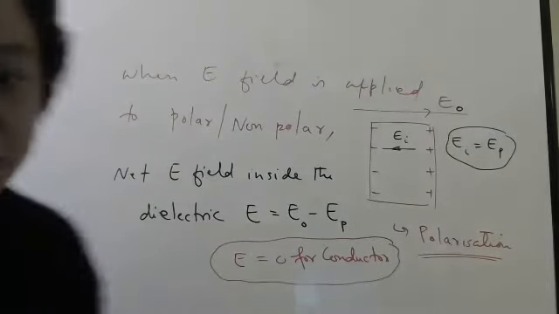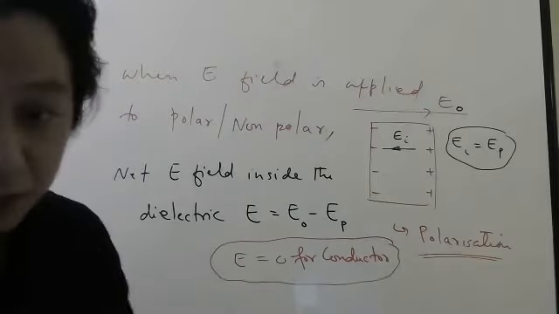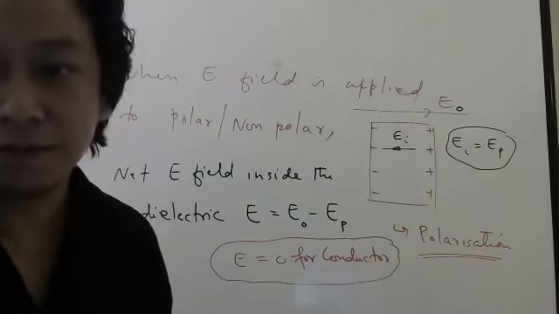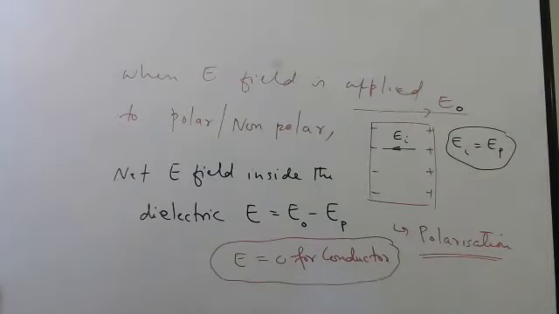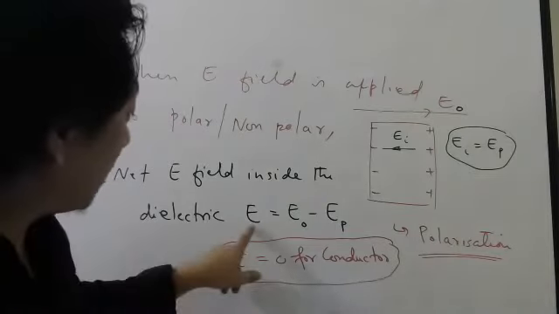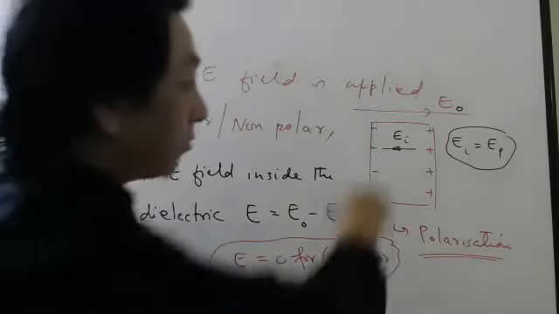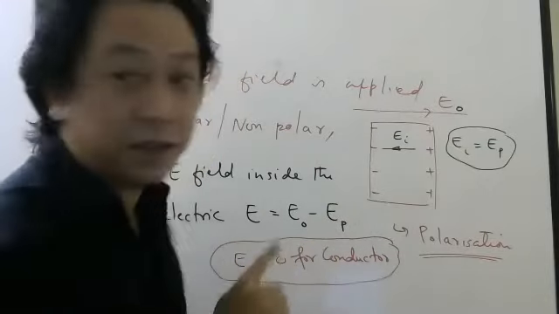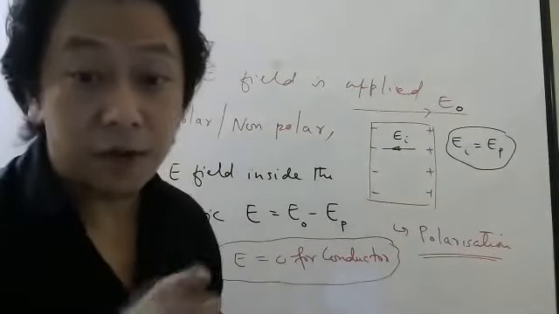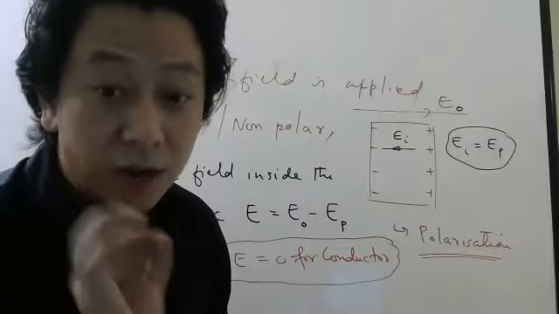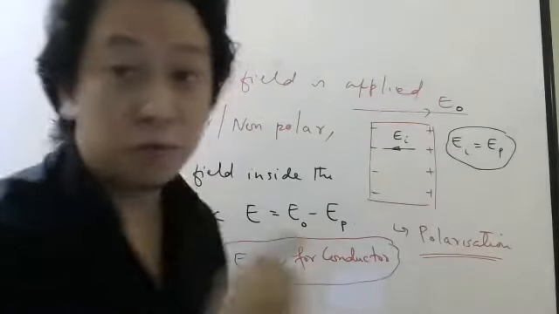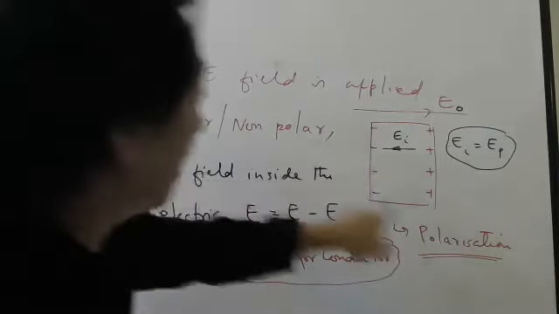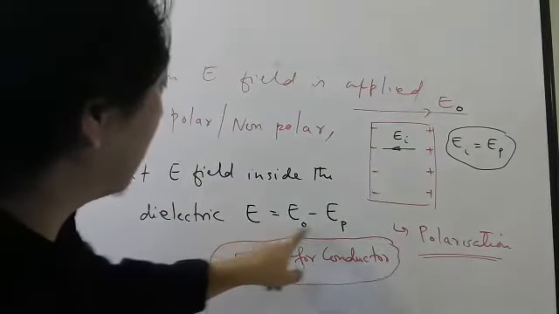Okay, so please make a note. Again, I am saying, students, make a note, then only you will not feel bored. Otherwise, very soon you will get bored. Fine. So for conductors, why does this become zero? Because in conductors, we have free electrons. So they will keep coming till this electric field balances this electric field. But right now we are talking about dielectric medium, which is what kind of medium? Insulating medium. So inside dielectric medium, electric field will be E naught minus EP.